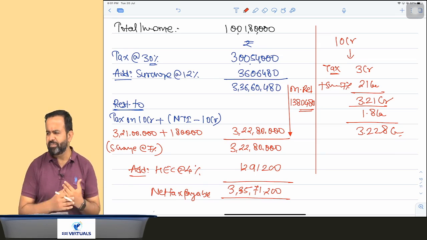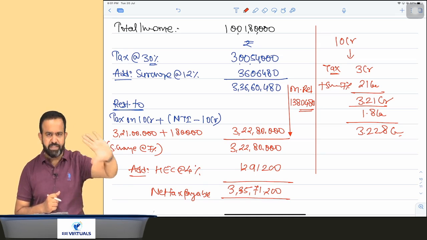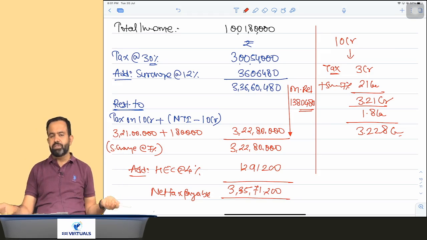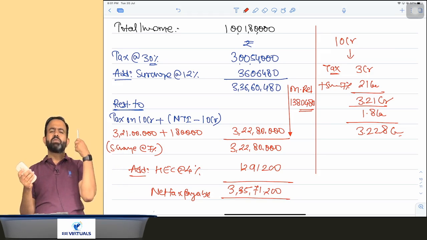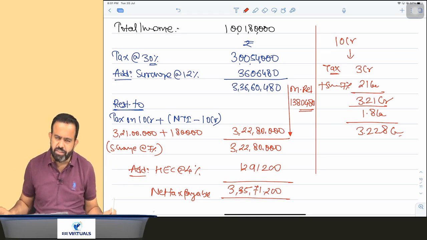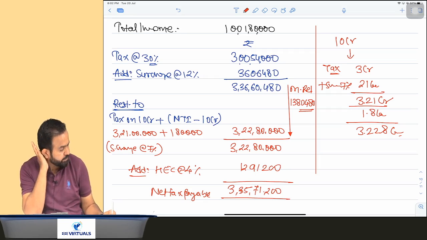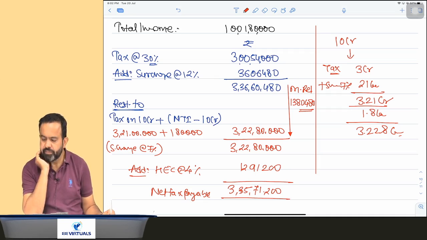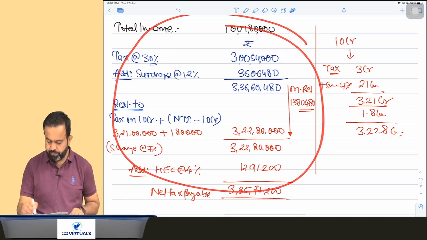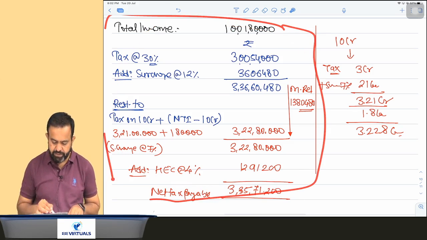Example number 3 is very simple. There is no marginal relief at all, because individual income is 60 lakh rupees. So that is more than 50 lakh, but more than 50 lakh by 10 lakh rupees. So obviously there is no need to check the marginal relief. So just check example number 3 and give me the answer. First copy down this part, and after that example number 3.